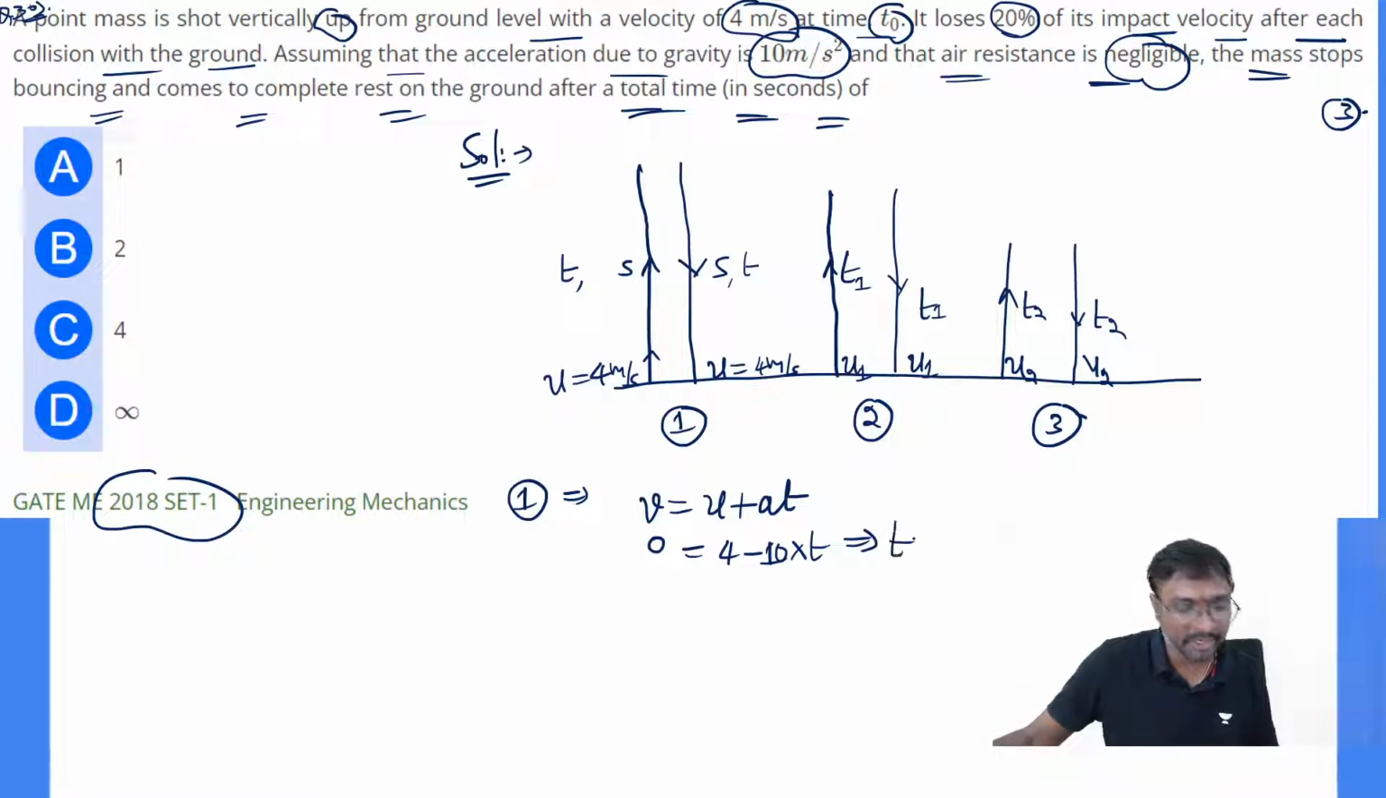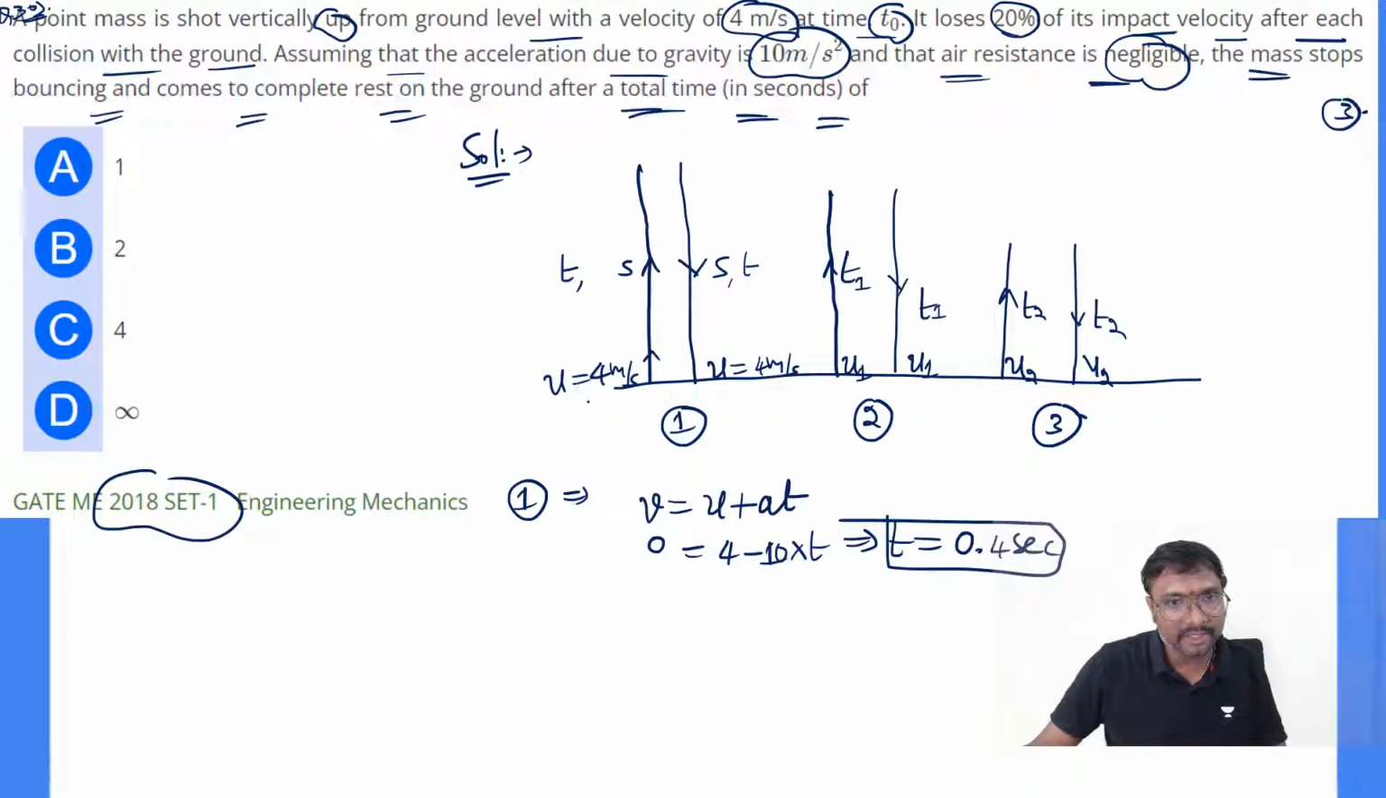Now tell me what time you are getting, everyone? We get 0.4 seconds. It is moving up for 0.4 seconds, because the initial velocity is 4 meter per second and the final velocity is 0, using v equals u plus at, with acceleration due to gravity only. Now for the second bounce, what is happening?